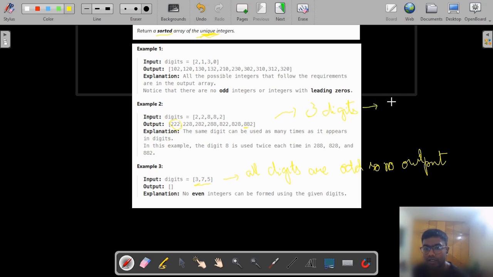The last digit, the one's place, needs to be of value 0, 2, 4, 6, or 8, and these are 5 values.